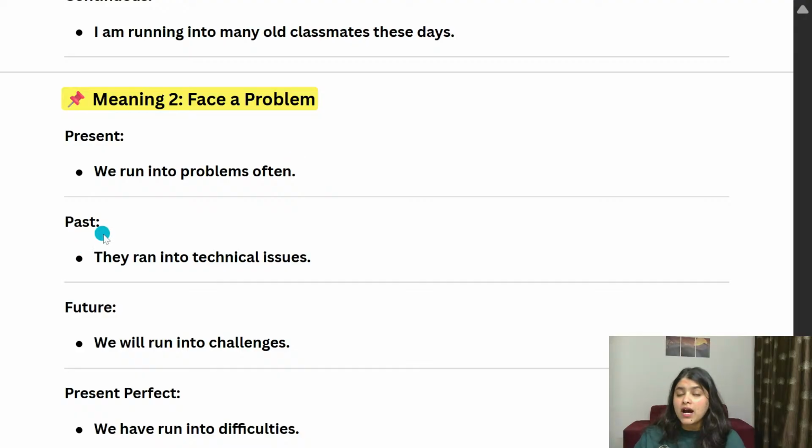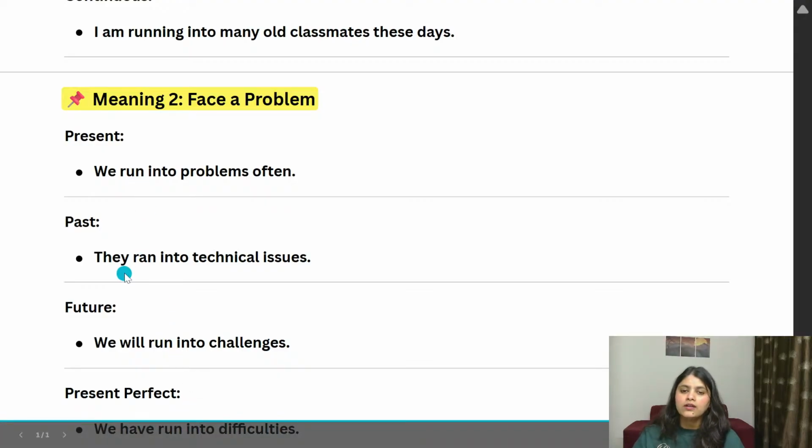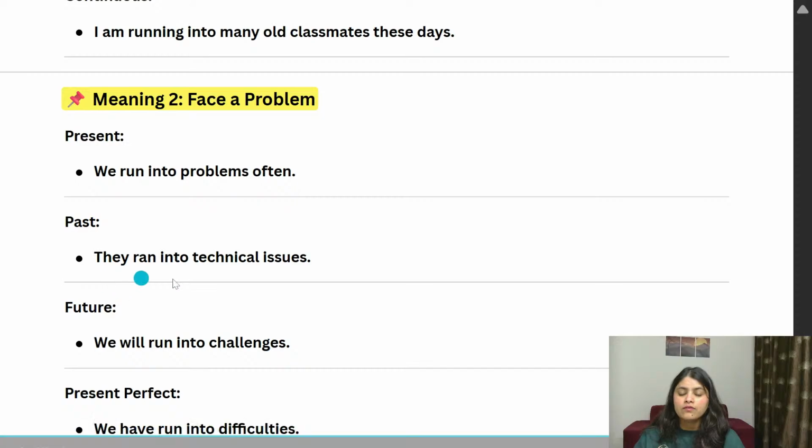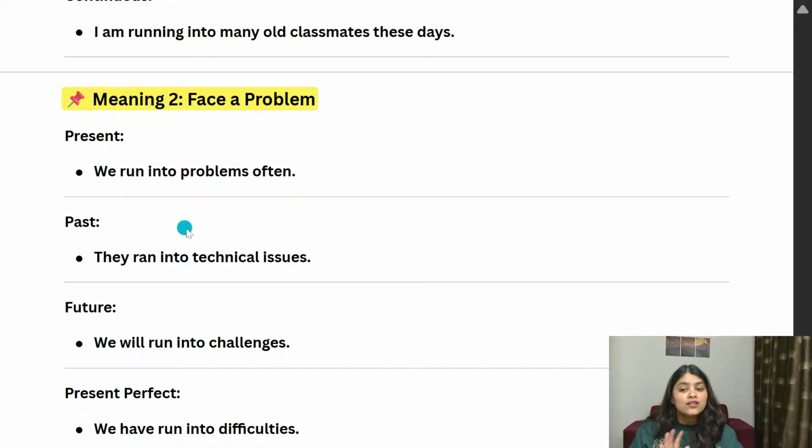Now past. When we say run, ran, and in the verb three, you can say again run. So in the past, we have one sentence. They ran into technical issues. That means they faced a problem. They faced a technical issue, maybe 2 hours ago, maybe 2 minutes ago, or maybe last weekend, yesterday. So they ran into technical issues means they faced a technical issues problem.